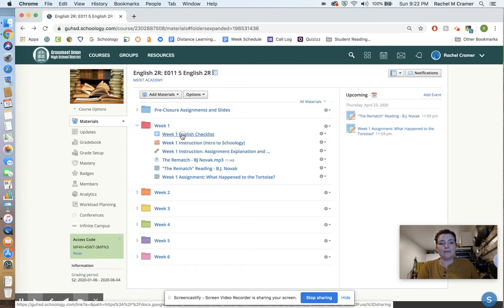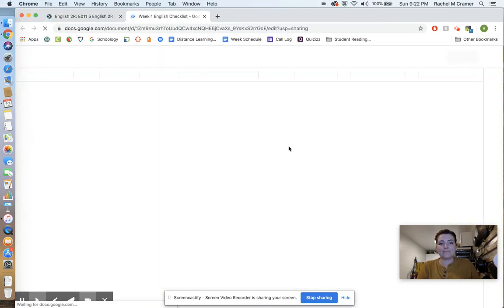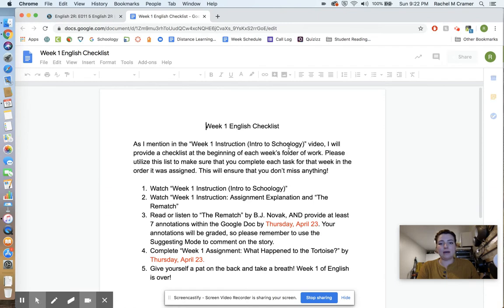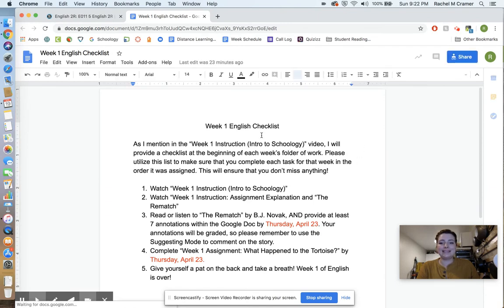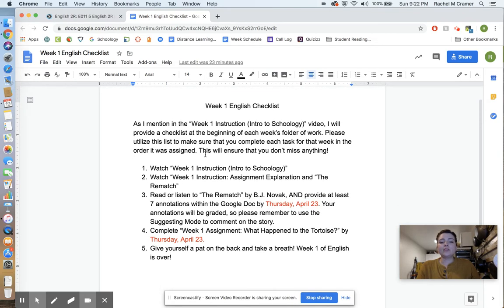So when you click on it, the document is going to come up. You're not going to be allowed to edit this at all. For me, it says I can edit it because I created it, but for you, it's just going to be a document that you can just view, which is fine. Let's read through it. Week 1 English checklist.